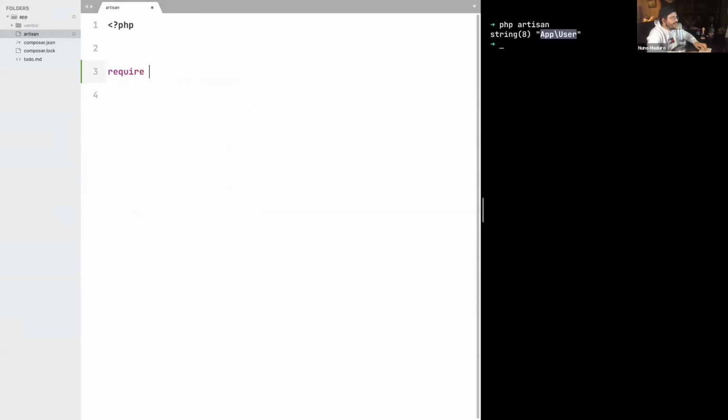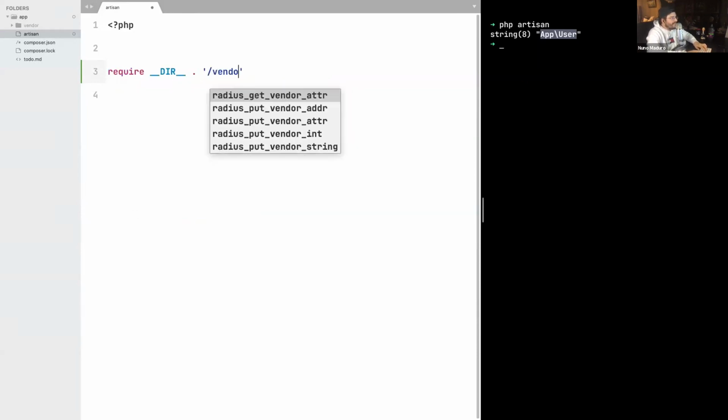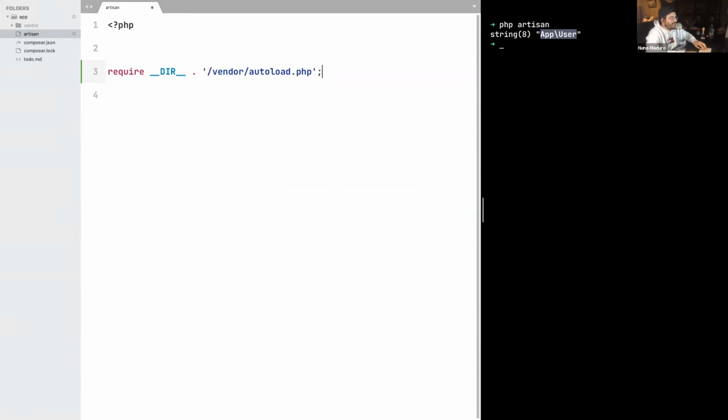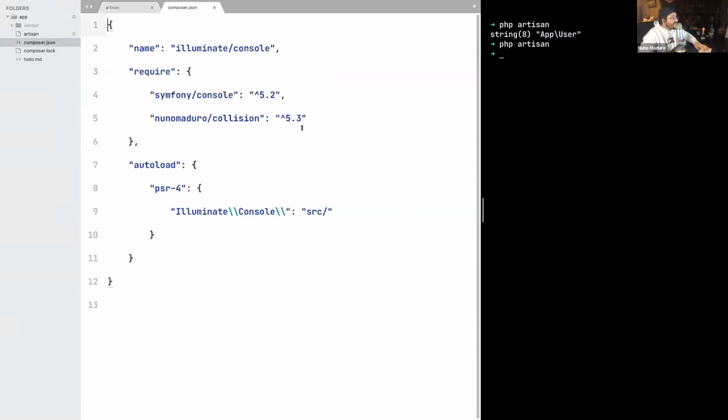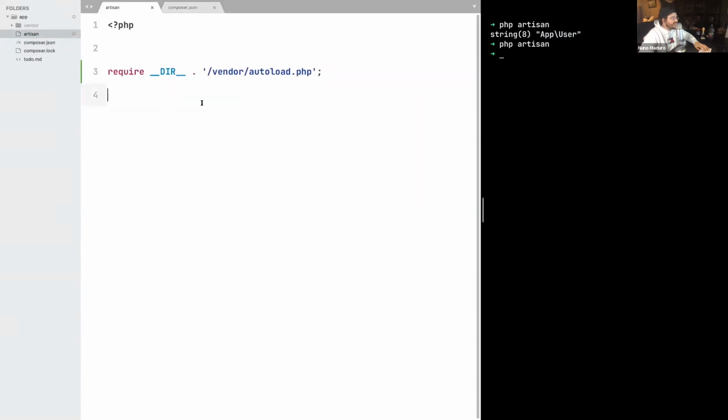So this is a really important dependency. We can use Composer by simply typing require __DIR__ . '/vendor/autoload.php', and my php artisan file should still work as expected. There we go. Now that we have Composer, we can finally start using our dependencies. Remember, the first one is Nuno Maduro's Collision, which gives you beautiful reporting on the terminal. So let's use that by typing new NunoMaduro\Collision\Provider and then calling this method, register.